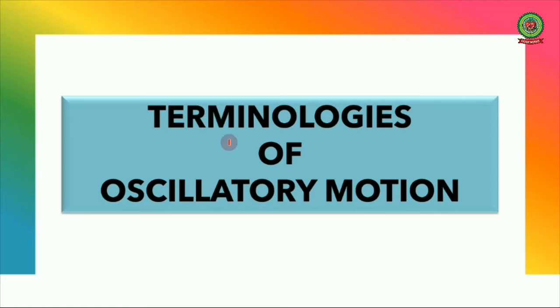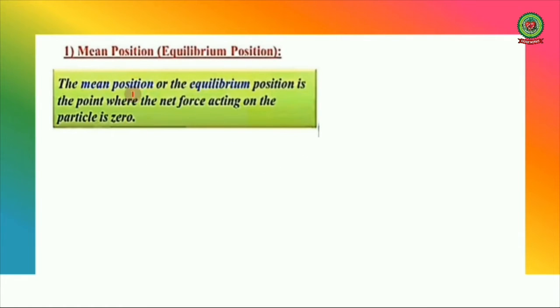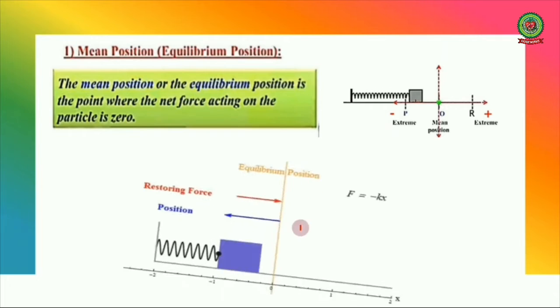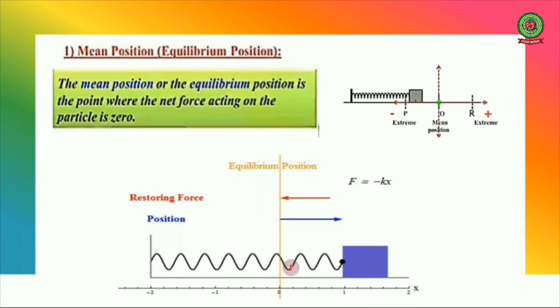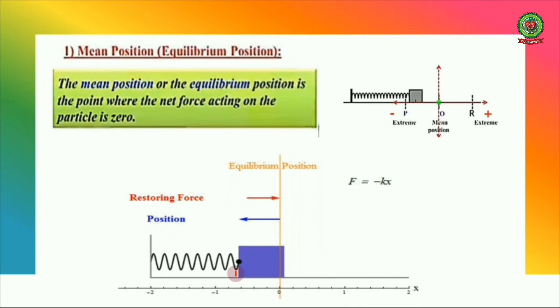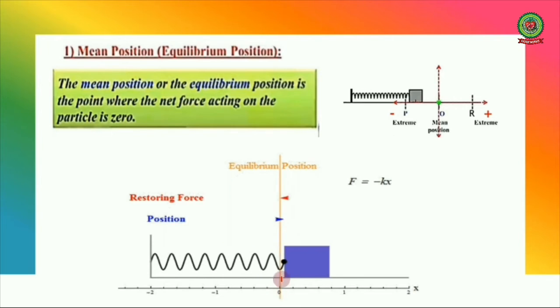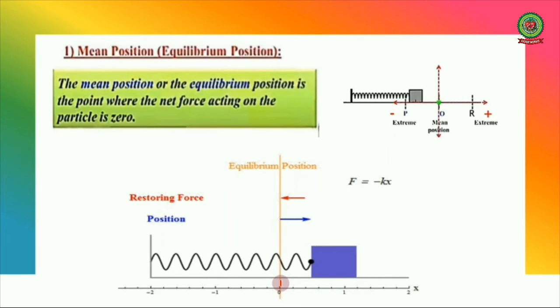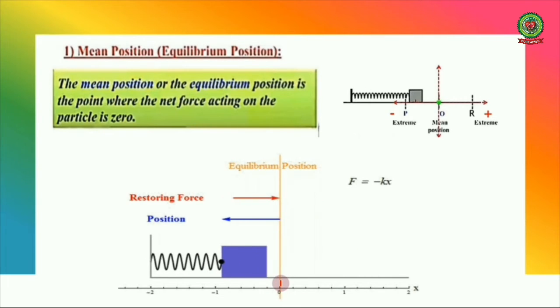Now some terminologies of oscillatory motion. The first one is mean position or equilibrium position. The mean position or the equilibrium position is the point where the net force acting on the particle is zero. For example, if we are oscillating a spring like this, back and forth, this position where the net force is zero is called the equilibrium position.